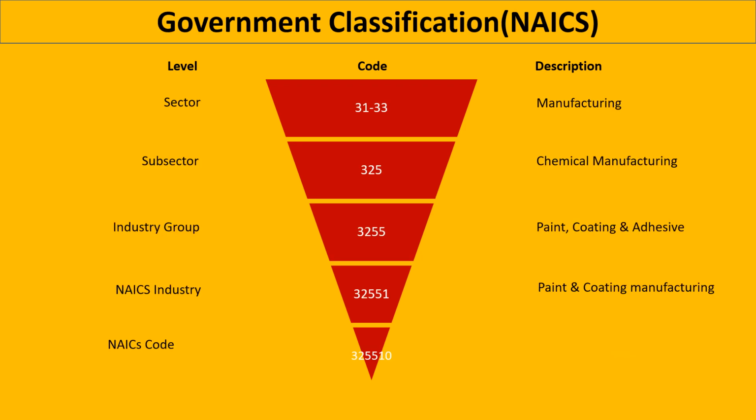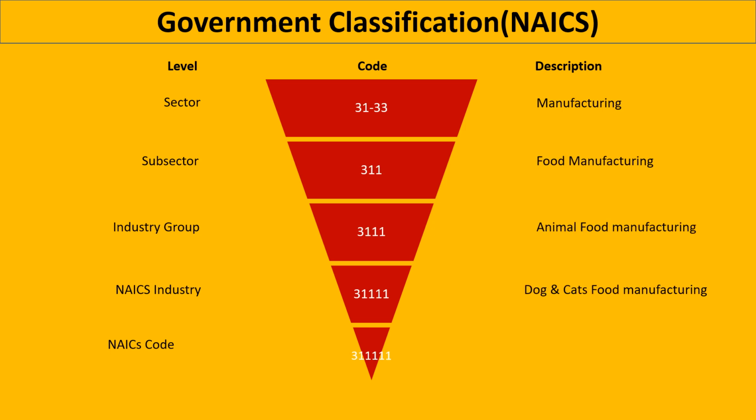For North America, government classification is done by the Office of Management and Budget, and it's called the North American Industry Classification System, NAICS. NAICS is based on sector, subsector, industry group, and industry. Every section is assigned a code. Here, we show you how to find the 6-digit NAICS for paint and coating manufacturing.